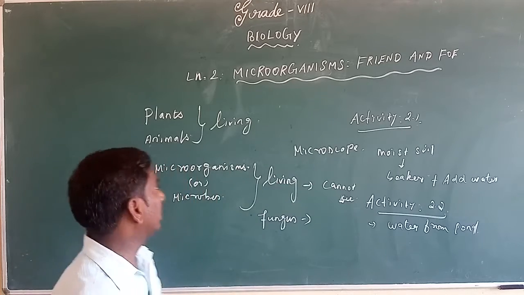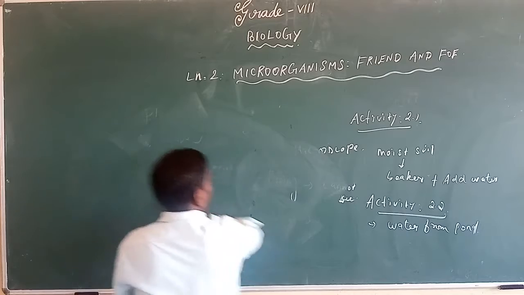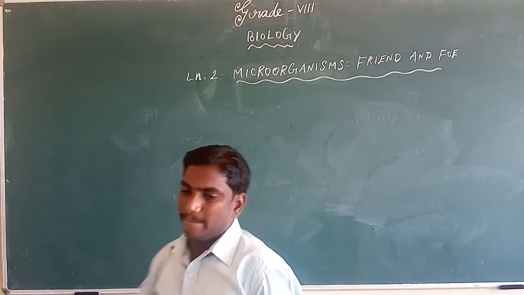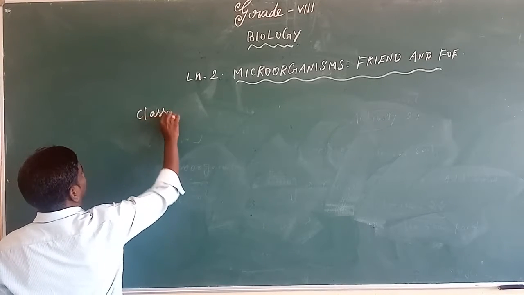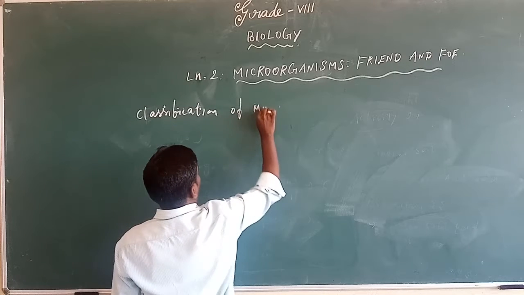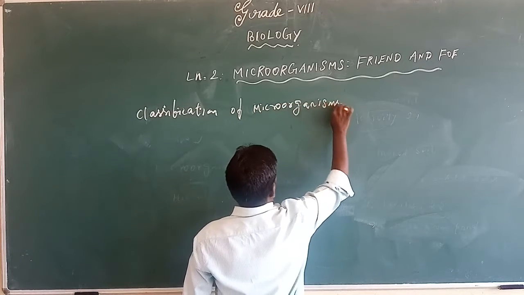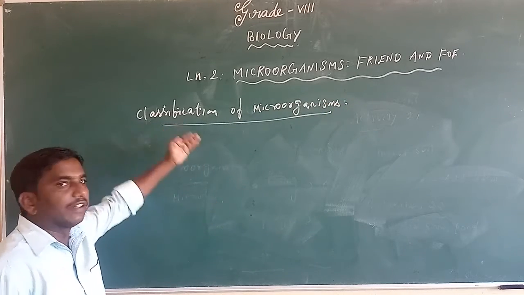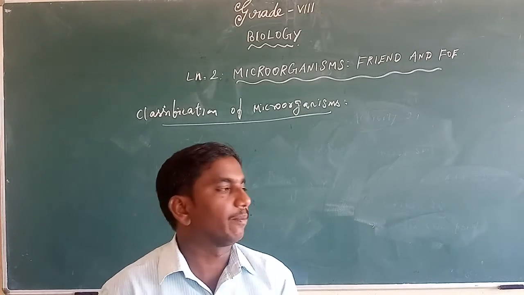Next, the classification of microorganisms. They are mainly classified into 4 types.